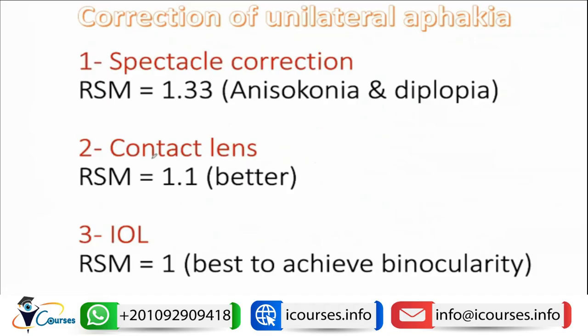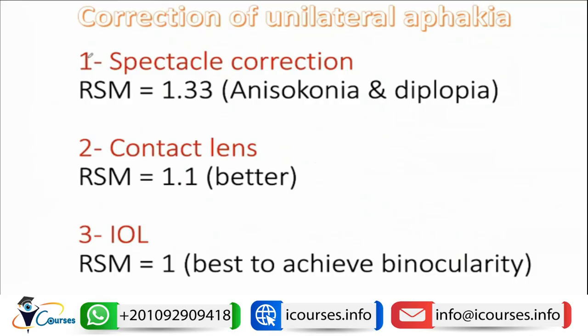So do all these alternatives have the same quality of vision and the same magnification? The answer is no. If we have a patient who has unilateral aphakia, and now we need to correct this patient, what will be the effect of different modalities of correction?